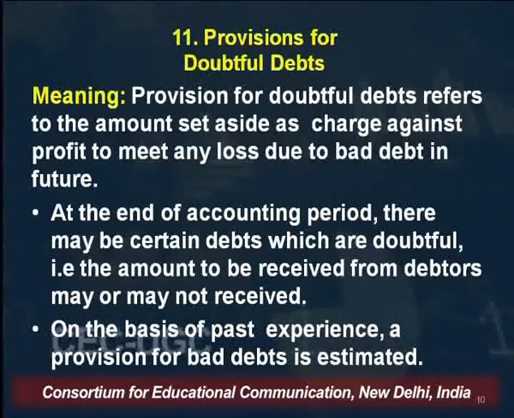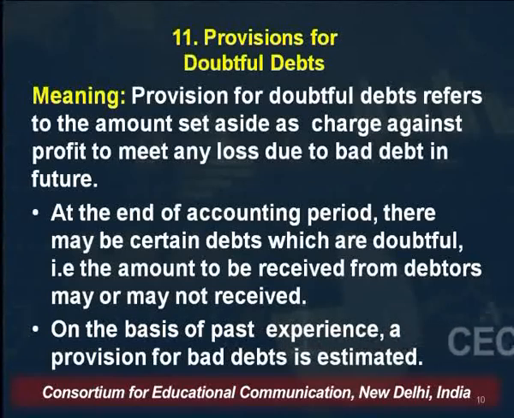So the provision for doubtful debts refers to the amount which is set aside as a charge against profit to meet any loss due to bad debts in future. At the end of accounting period, there may be certain debts which are doubtful, which are known as doubtful debt. That is, the amount to be received from debtors may or may not be received.